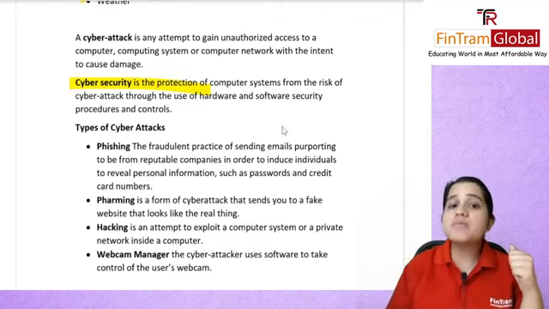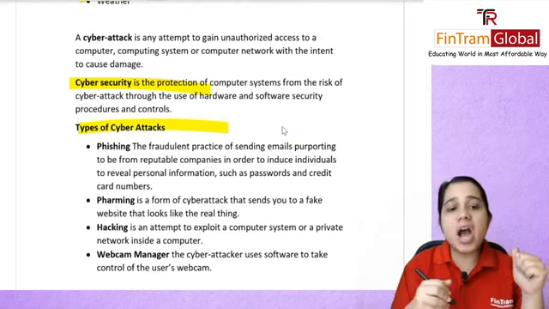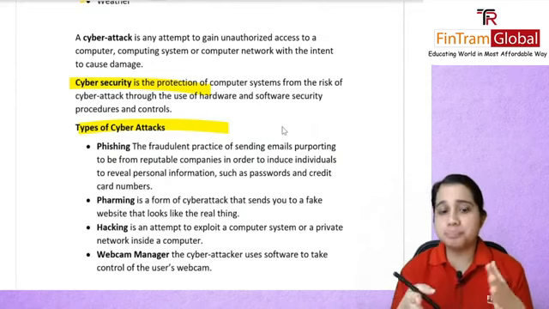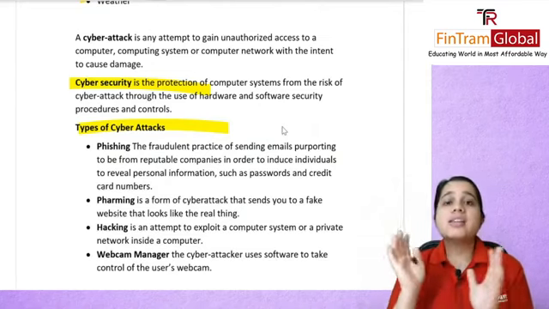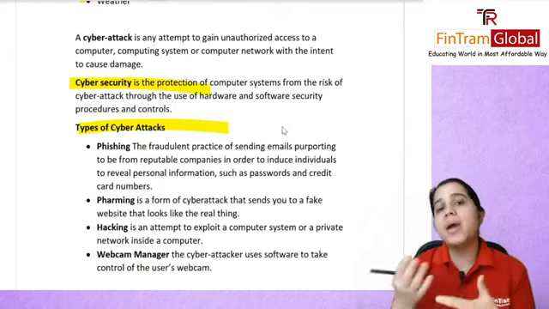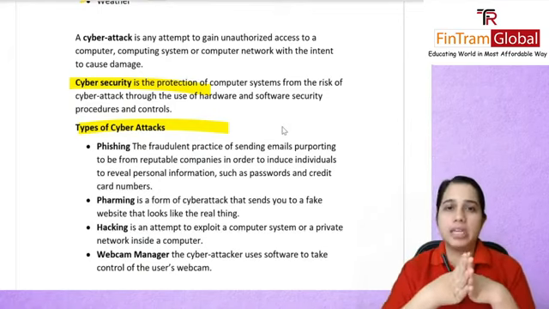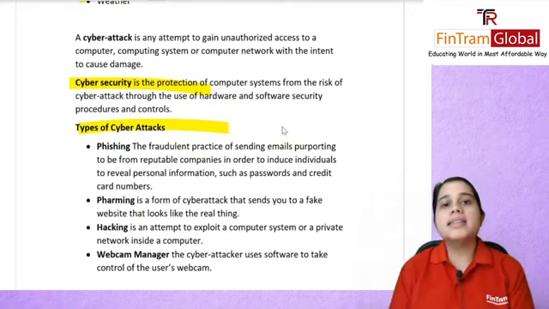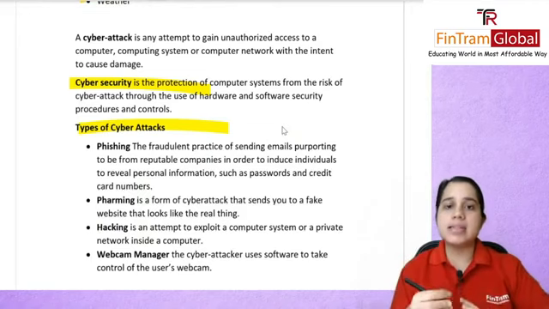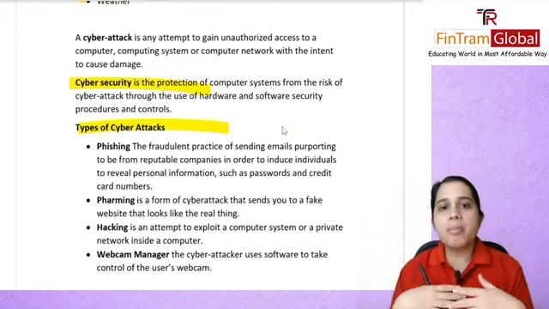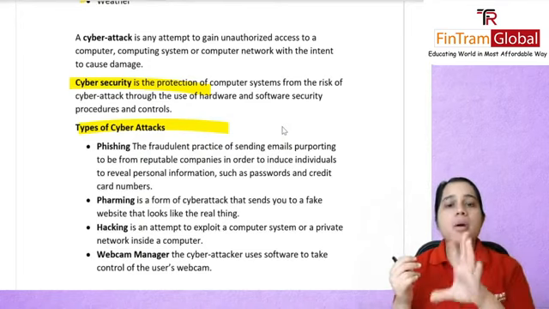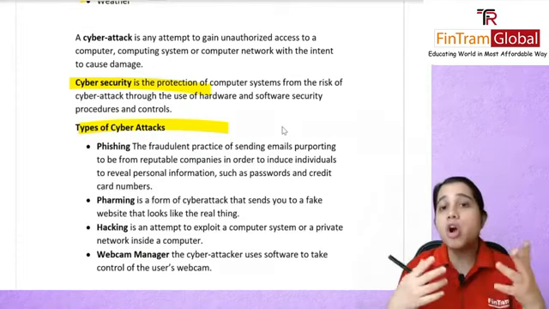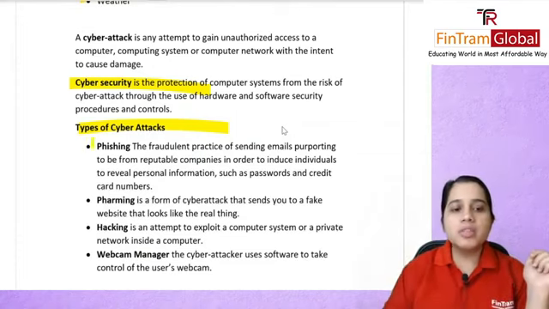So there are various types of cyber attacks, right? We have phishing. Here, in this fraudulent practice, you will get an email that is shown to be from a reputable organization, and you might give out some information. So let's say I get an email from Citibank and I have an account with Citibank, and they say we need these details, and I think, oh, it's coming from my bank, and I give all the details, but actually it's from a party who is trying to get these details to misuse them. Maybe they want to do some fraud, take my money. So that is known as phishing.